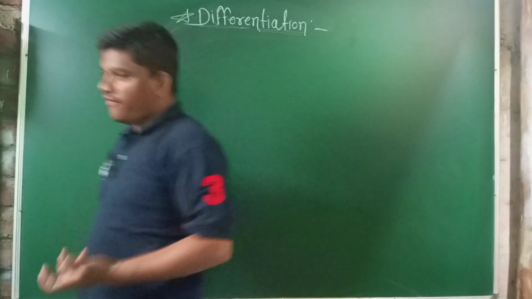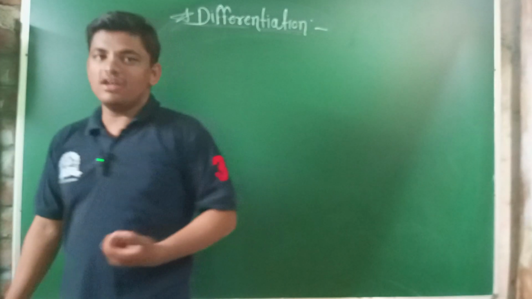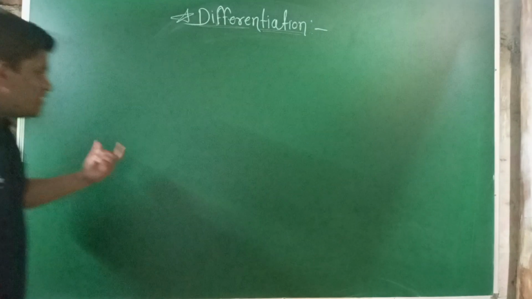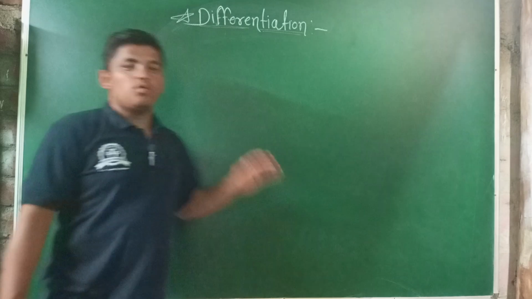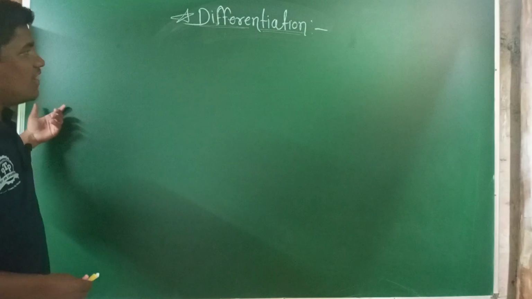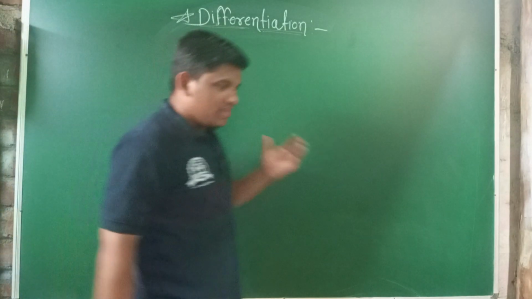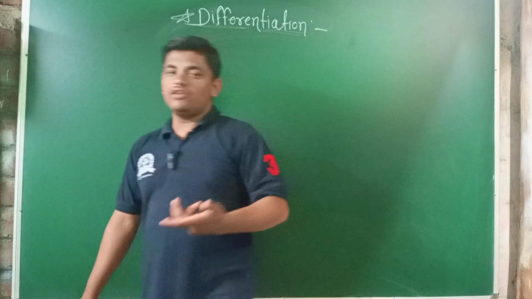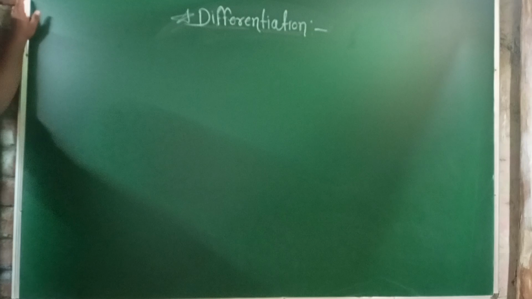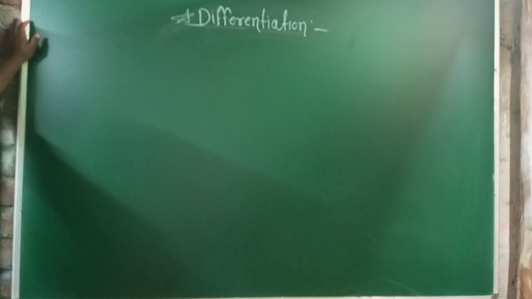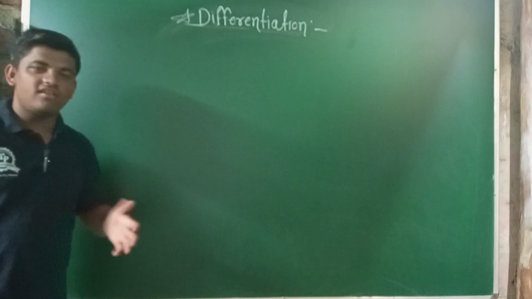defines the velocity. Velocity is the rate of change of position or displacement with respect to time. Only if time changes does the velocity change, or the displacement change. It means the derivative of that displacement with respect to time is known as differentiation, and the equation or the definition or the meaning of this is known as velocity.